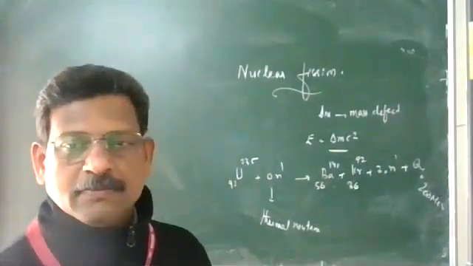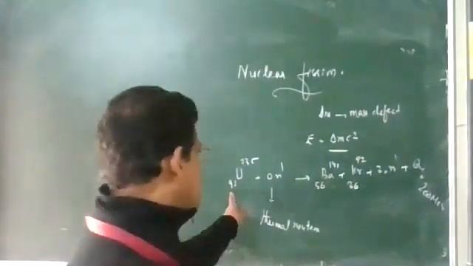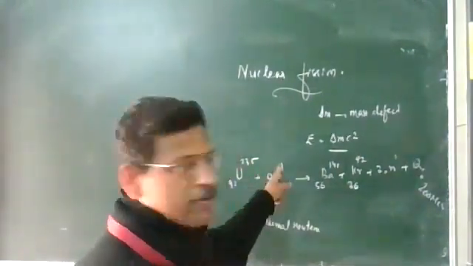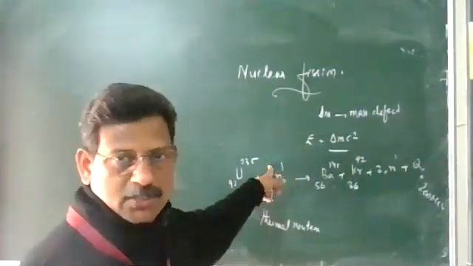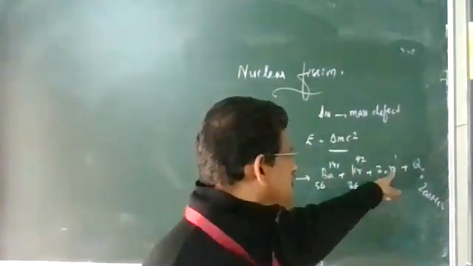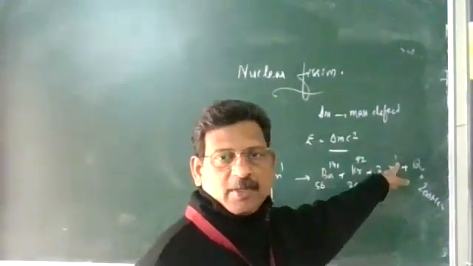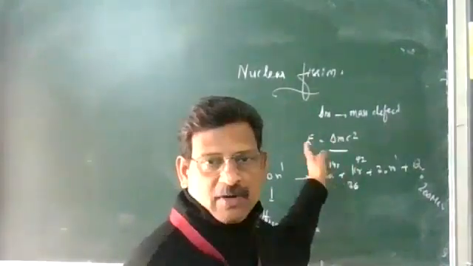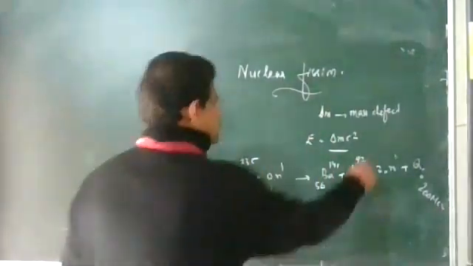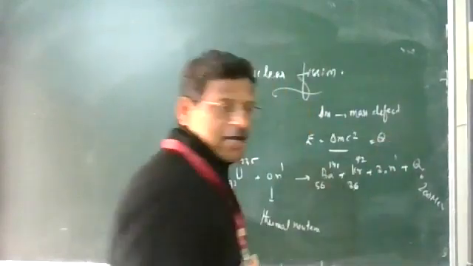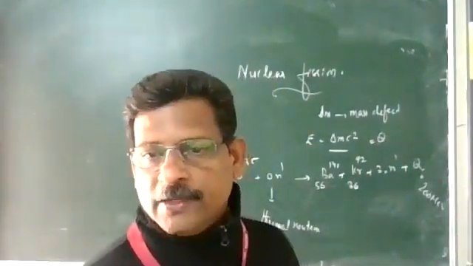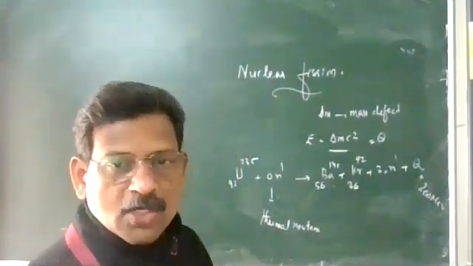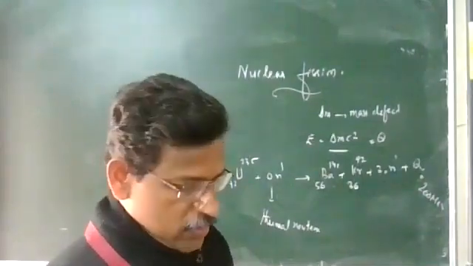Now check mass numbers and atomic numbers. 92 charge number; 56 plus 36 is 92. 235 plus 1 mass, 236 mass number is also conserved. Here 92 for krypton and 3 neutrons are there. 92 plus 3, 95, plus 141, 236. And Q is the energy given by this equation, delta M c square, and you are getting the value as 200 mega electron volt. So this equation is simple, and you have to learn this.